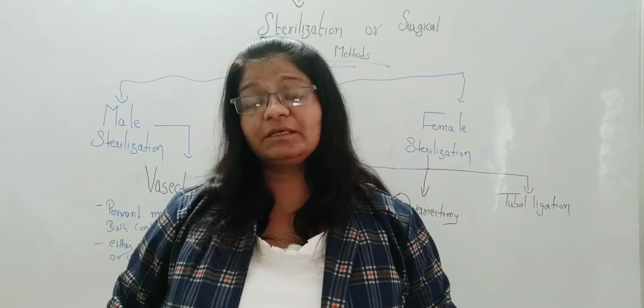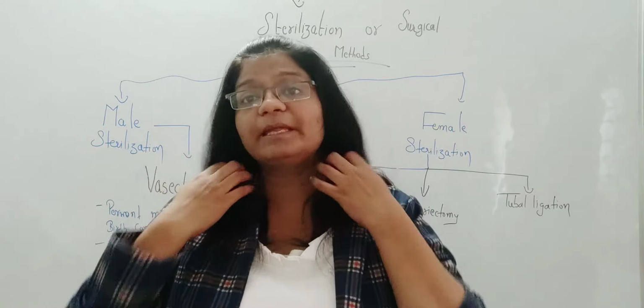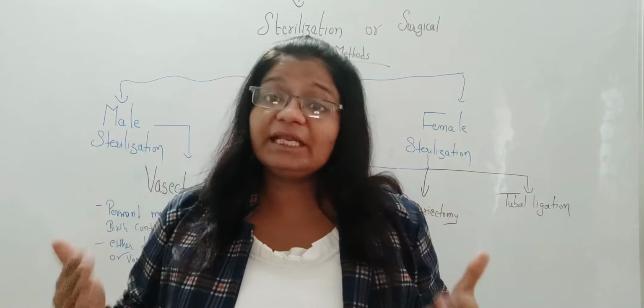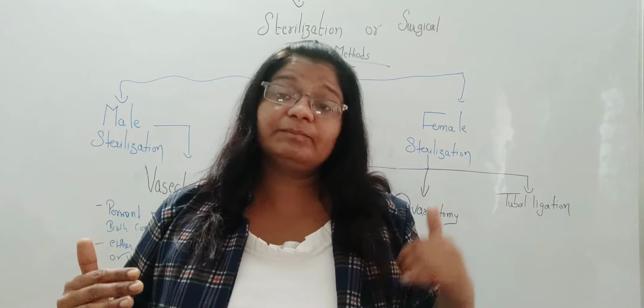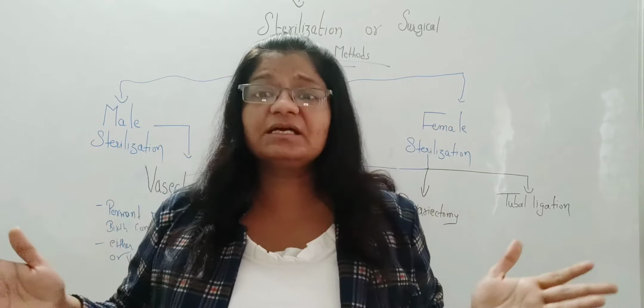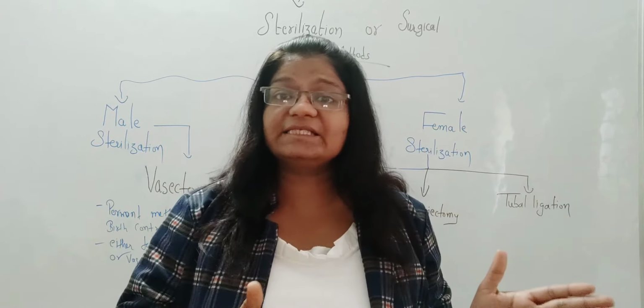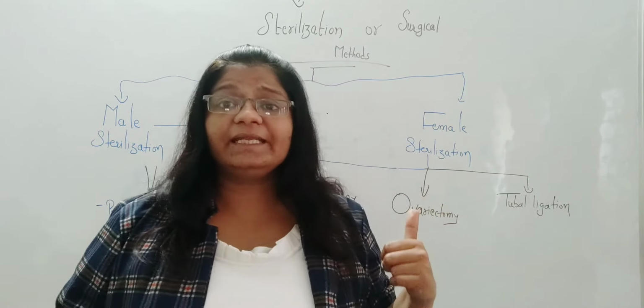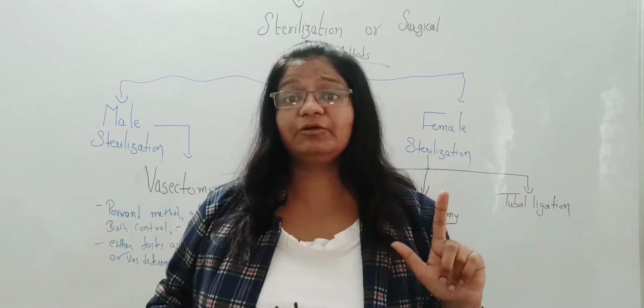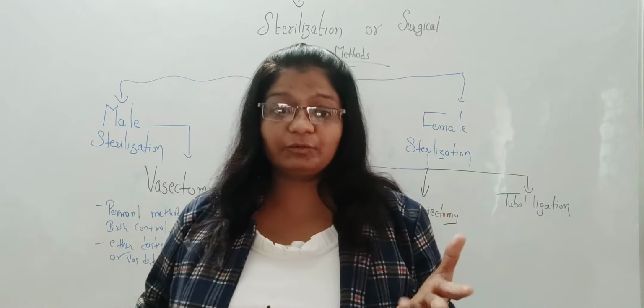After the third trimester, it has started to develop into a baby, a new offspring, a new individual. So at that time, if pregnancy is terminated, it's a crime. We are killing someone. So MTP is medical termination of pregnancy, but it is allowed before the 12th week of pregnancy only.